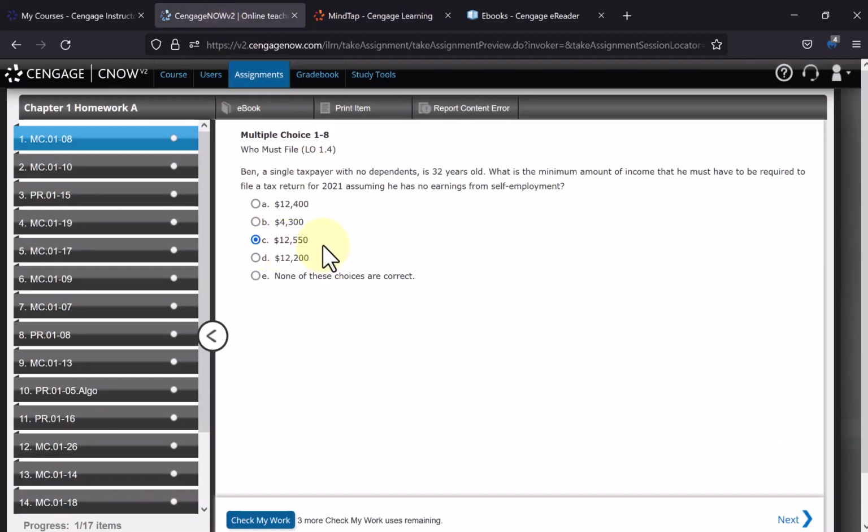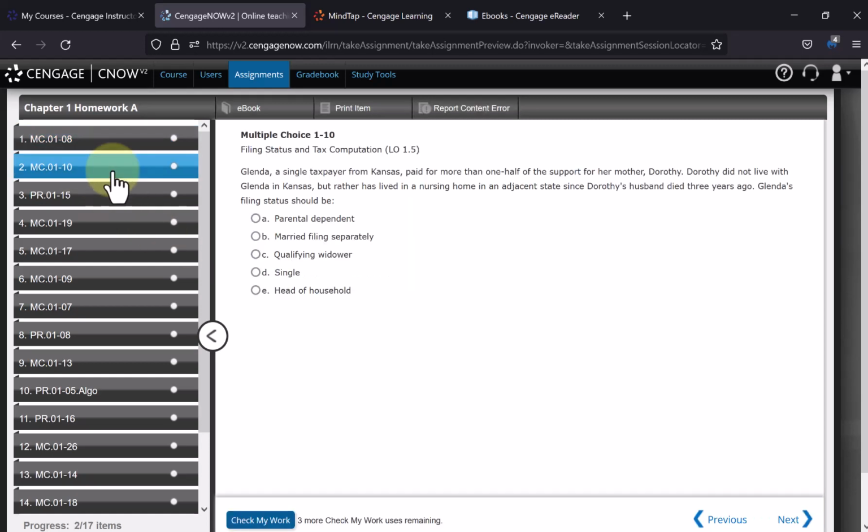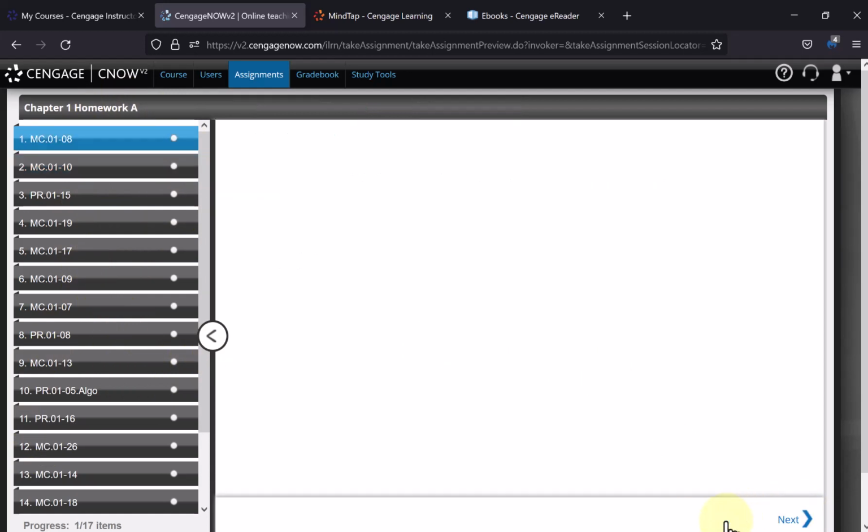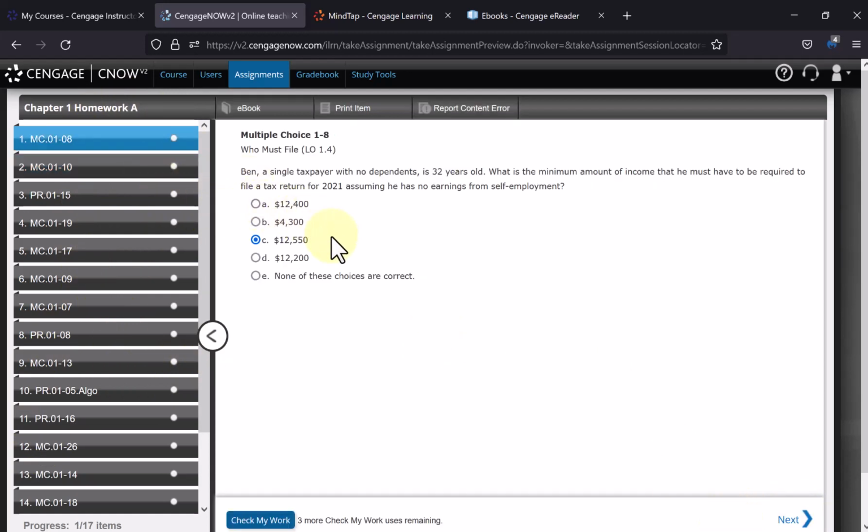Okay, so before I move on to the next question, well, I can always move to the next question by using the buttons here or here, this next button. But let me go back to this first question. I can check my work before I submit the whole homework assignment.